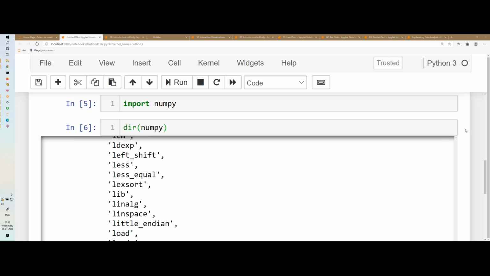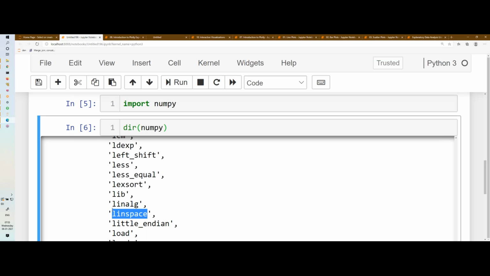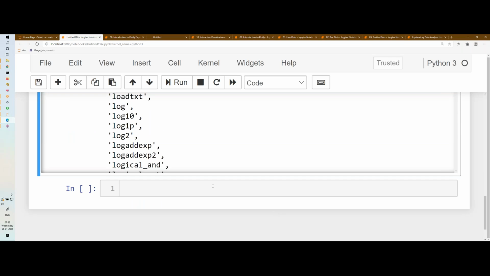So basically, once you have installed Anaconda and any package, you just import it. Then if you call dir of the package name, you can see all of the functions. For example, linspace is one function. I'm a new user and I don't know what linspace is. I want to use this linspace method but I don't know how.